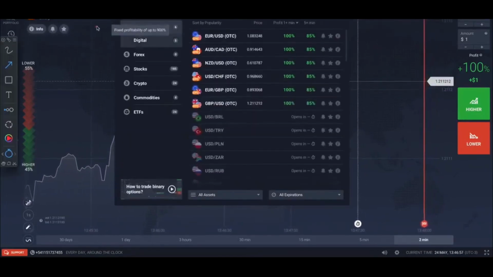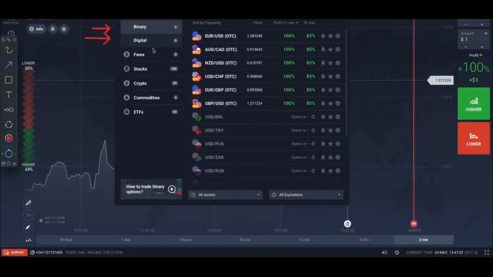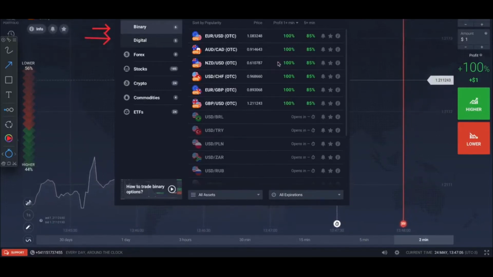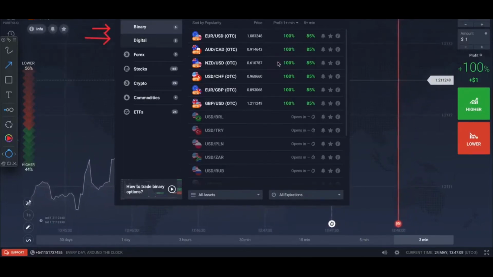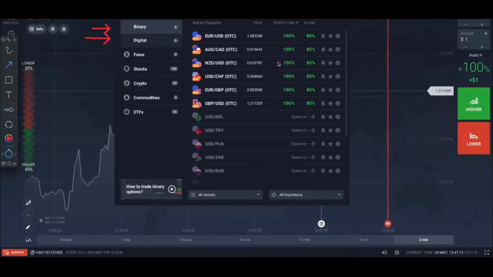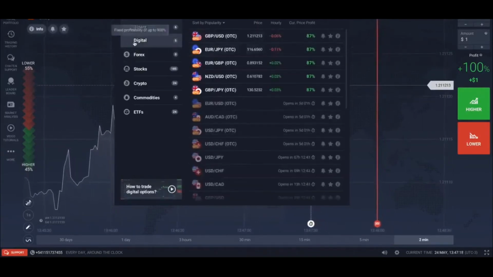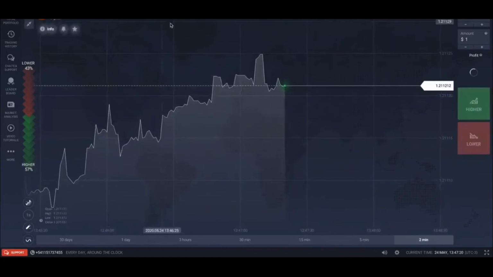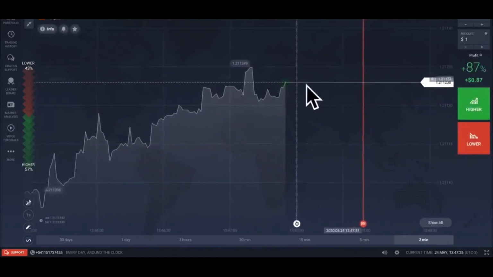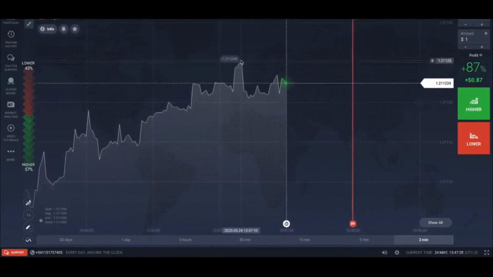And you have the binary option and the digital. We covered that in the other video, but basically, the binary gives you the ability that if the trade ends up a tie, then you don't lose the money. In the digital, yes, you do lose money. Now the digital has the option where, if you're in the trade, you can actually close the trade before the expiration time for a lower payout.